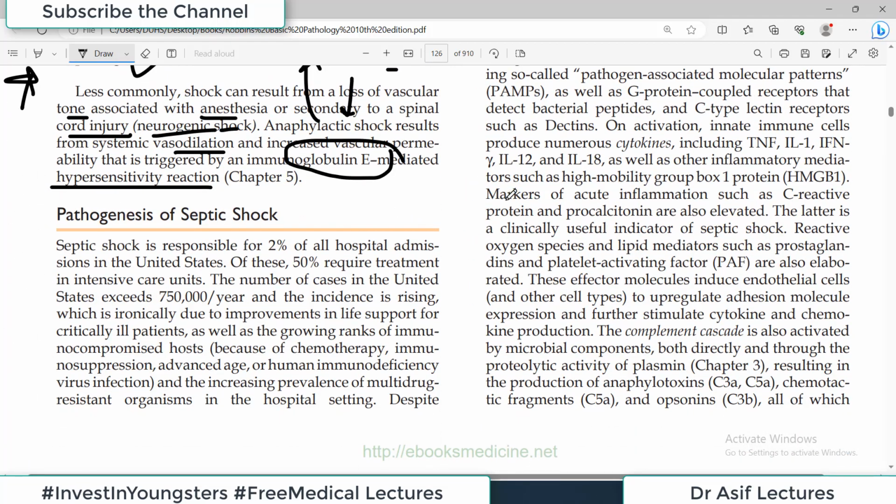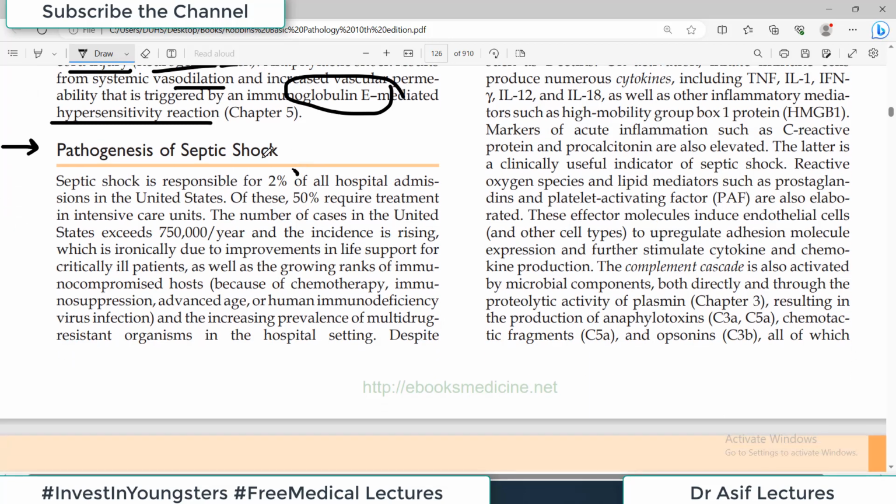Aur phir inhone septic shock ko thoda detail mein explain kiya hai, just because of the fact ki septic shock is a little more complicated topic to understand. So they have spent some more time there. Septic shock is responsible for 2% of all the hospital admissions in the United States. That's a big number. It's a very big number. Of these, 50% require treatment in the intensive care units.